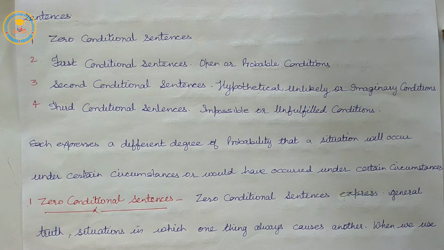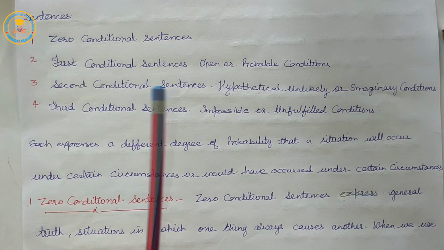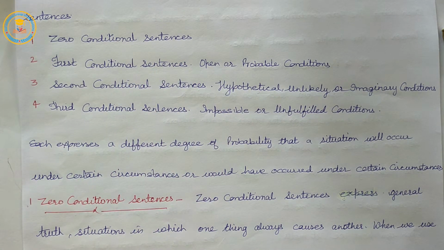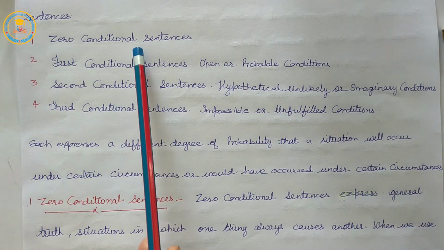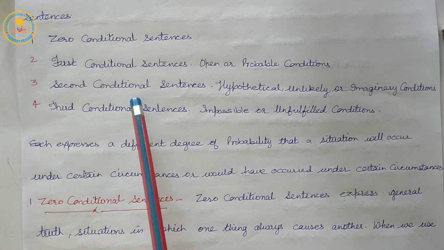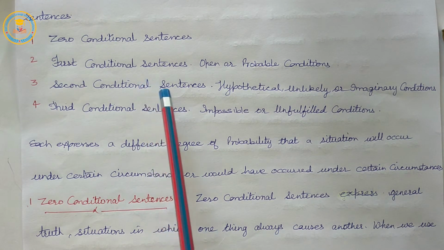So it is important to use the correct structure of each of these conditional sentences because they express varying meanings.